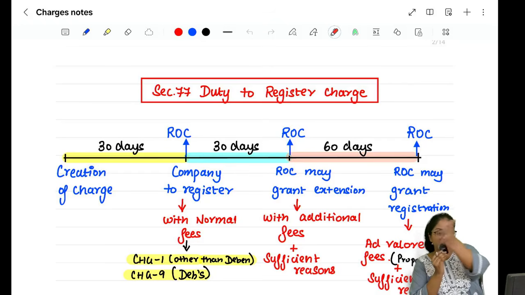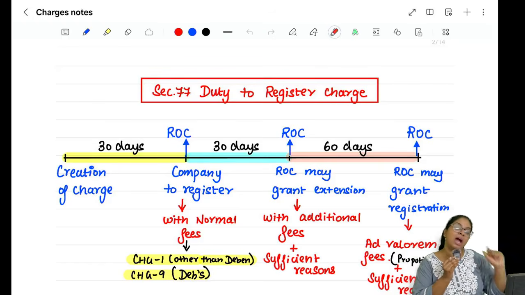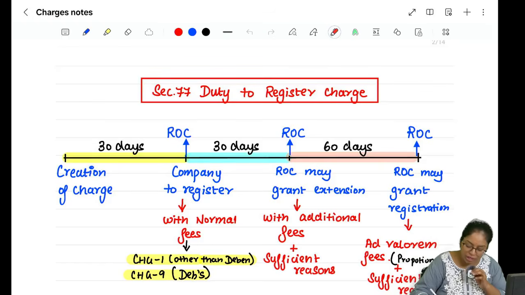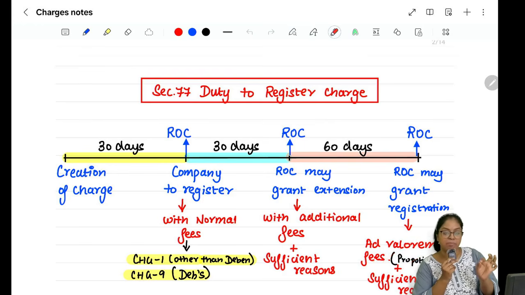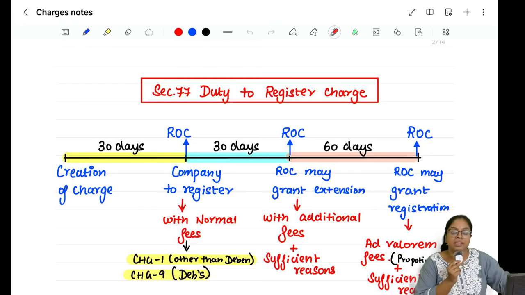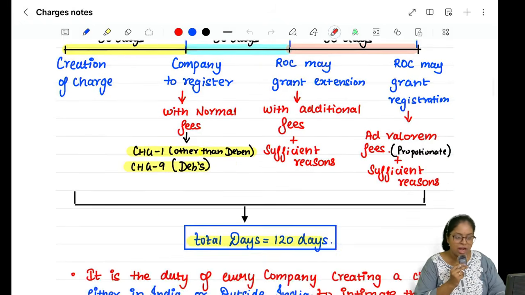Third, that is extend பண்ணி 60 daysக்கு இன்னும் கொடுக்குறாங்கல, அப்போ fees will become ad valorem and there also you have to give sufficient reasons and you must also get a declaration signed by a company secretary or a director saying that the belated return did not adversely affect the creditor. Is that clear guys? Right? Absolutely clear. Next, moving on.